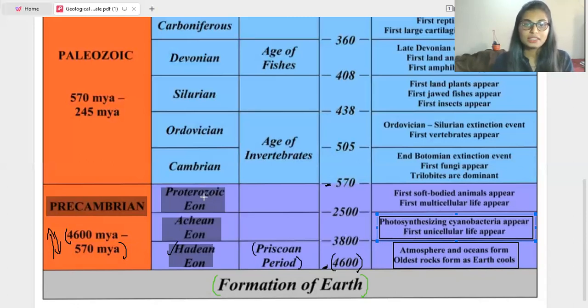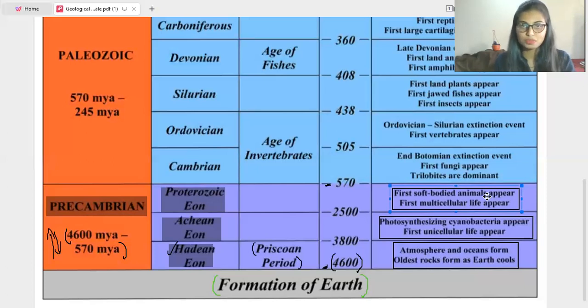The next aeon is the Proterozoic aeon. This takes place from 2,500 million years ago to 570 million years ago. In this period, the first soft-bodied animals appear, and the first multicellular life also appears.